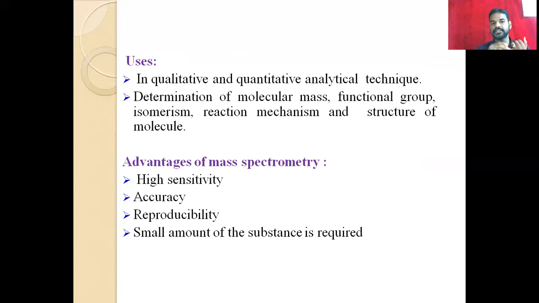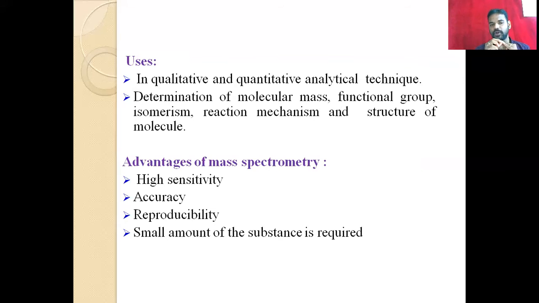So its application is very wide. Even for identifying the reaction mechanism and the structure of the molecule, we can easily use the mass spectrometer. And the advantage: it is highly sensitive.